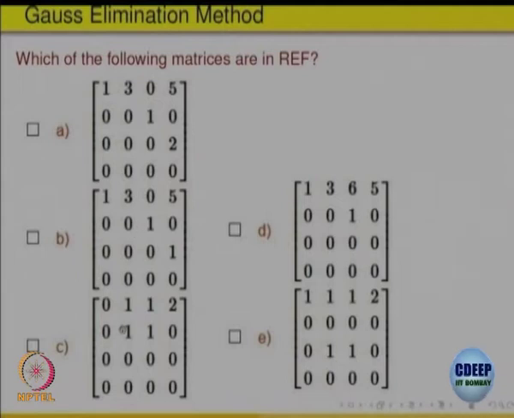What about this one? Obviously not, because here the non-zero entry is coming at the second in the first row, also on the second in the next. So, this is not. What about the last one? This is D.